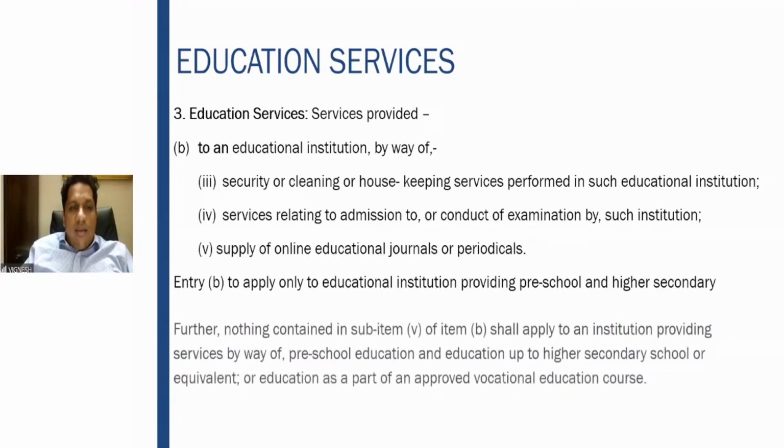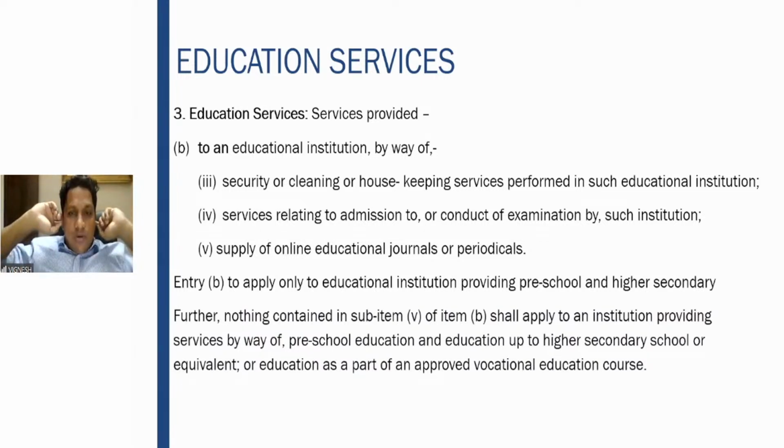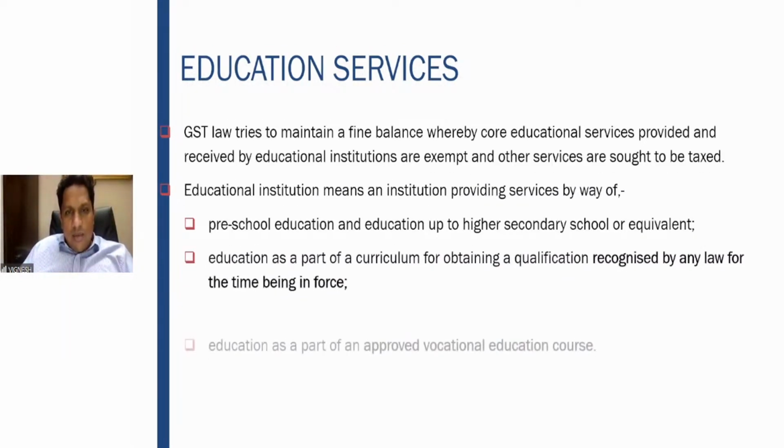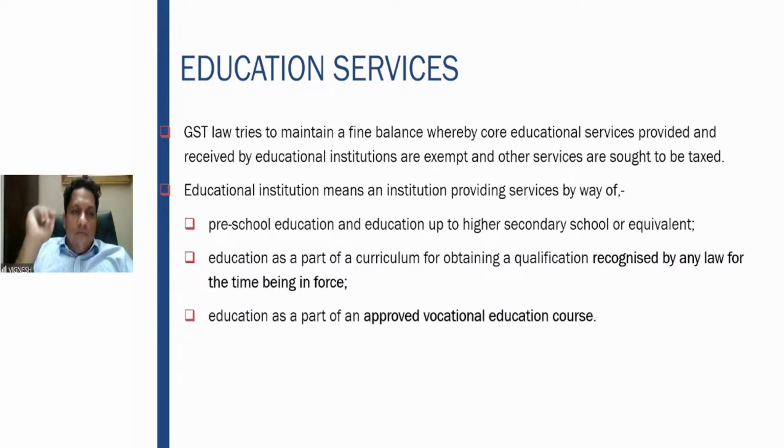So entry number B applies to education institution providing preschool and higher secondary. Nothing contained in 5, that is online education journals or periodicals, will apply to the preschool and higher secondary or education as a part of the approved vocational education course. Now, what is this entry? In the further slides, it will be more clear. We'll first go through it and then conclude with what is taxable and what is exempt. Therefore, the core education services should be exempt and other services are to be taxed. That is the agenda of these conditions of exemption of education institution.